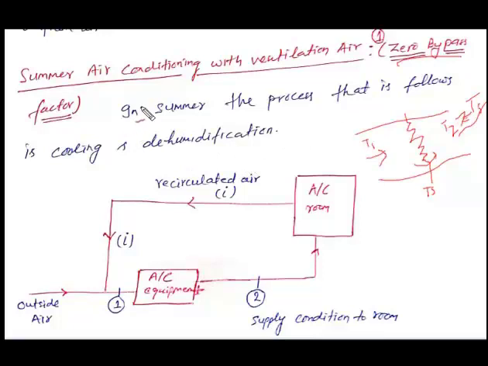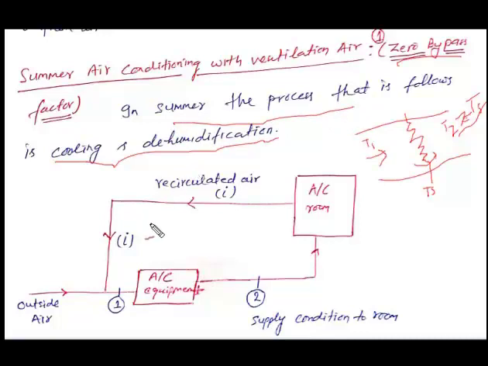In summer air conditioning systems, cooling and dehumidification processes are used. We already discussed the air conditioning processes, which are 8 types. Among those 8 basic air conditioning processes, one is the cooling and dehumidification process, which is used in summer for the cooling purpose.